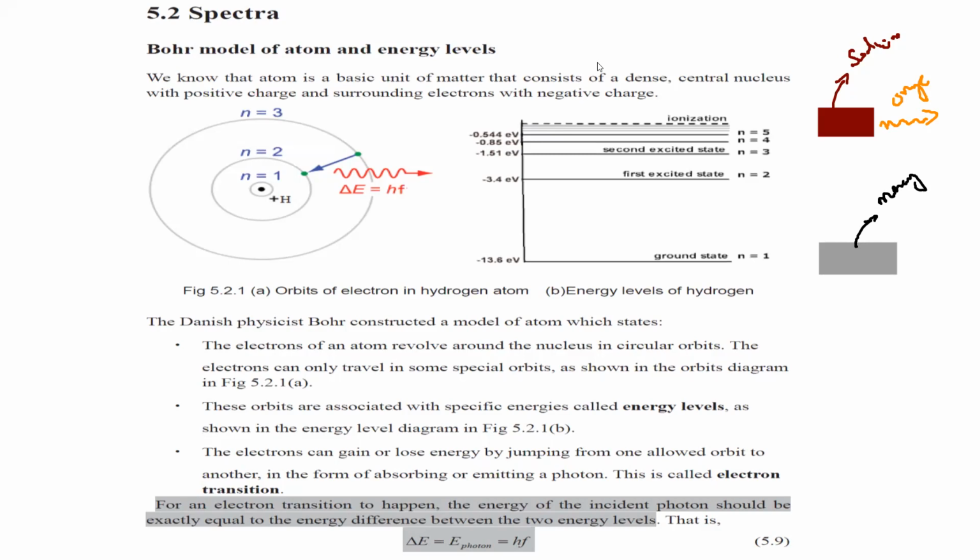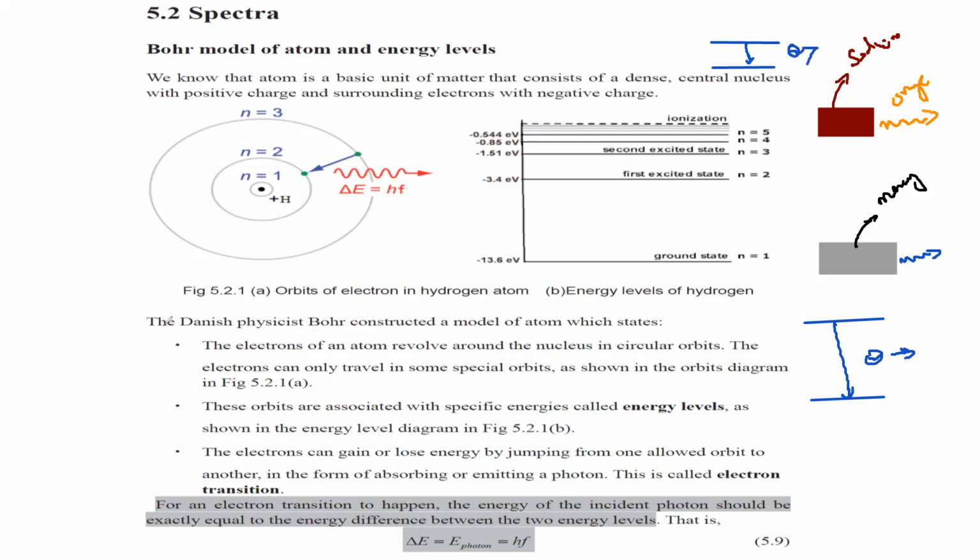The reason is the same. These atoms have different energy levels. The gap between the energy levels of sodium will be totally different from the gap between the energy levels of mercury. And the greater the gap, the greater the difference, the more energy is emitted. So if we have a greater gap between the levels, the photon energy will be much higher.